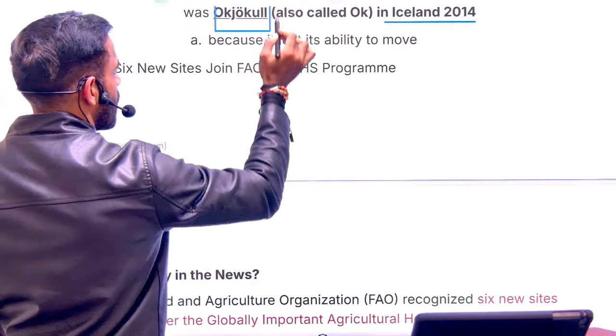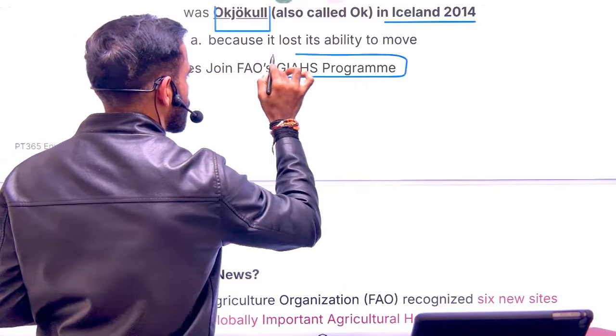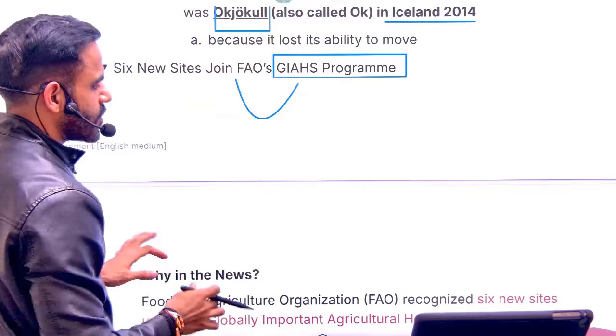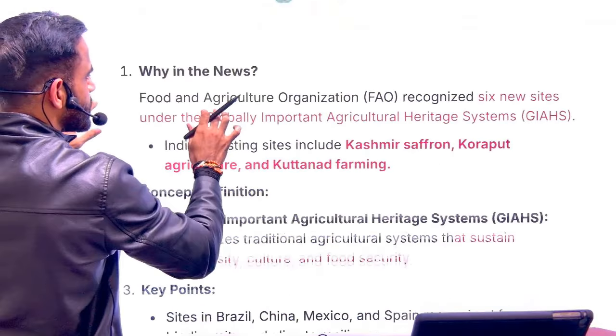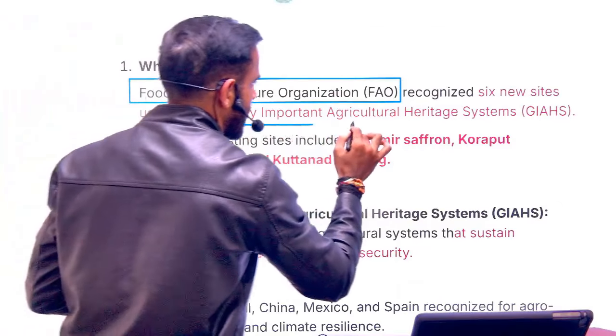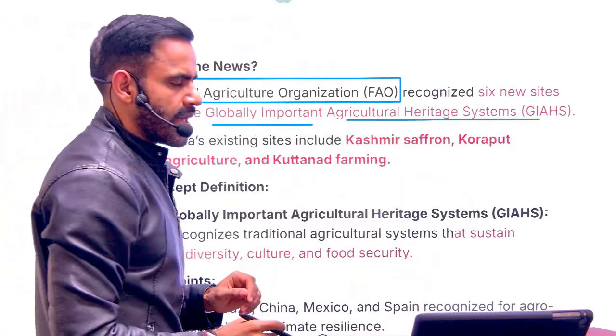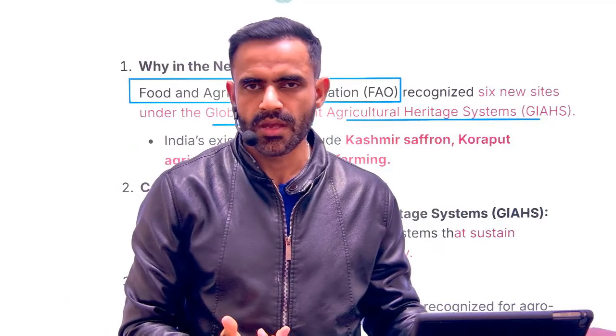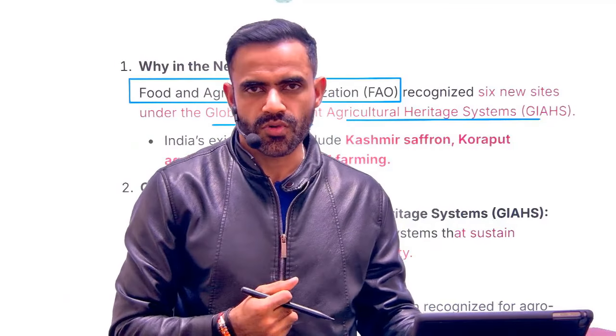Next is related to the GIAHS program of FAO. Now understand what is FAO. FAO is the Food and Agriculture Organization. What is this GIAHS? First thing first, the full form is Globally Important Agricultural Heritage System. These are unique agricultural practices which are being followed.